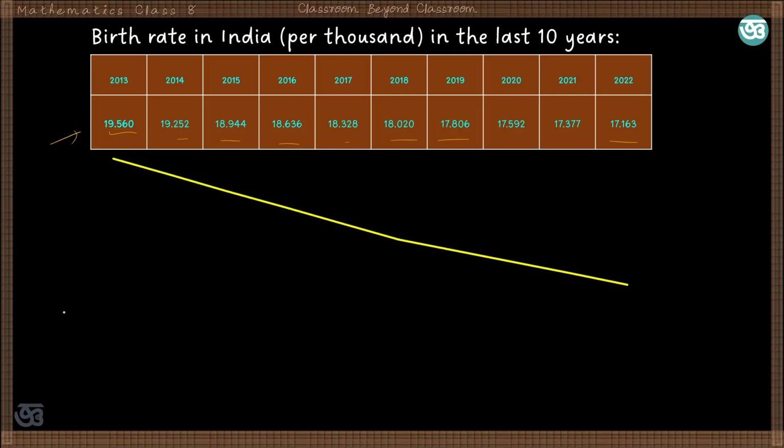Similarly, you can also collect or generate some data like say the height of the students in a class or in a school, or weight of the students in a class or in a school, and we can present the data in a systematic form.